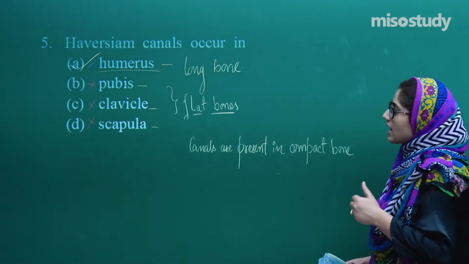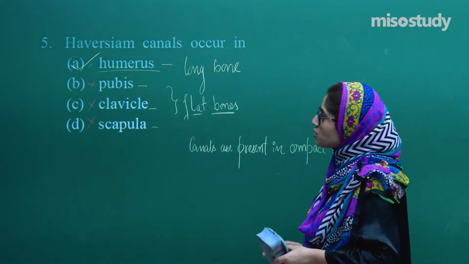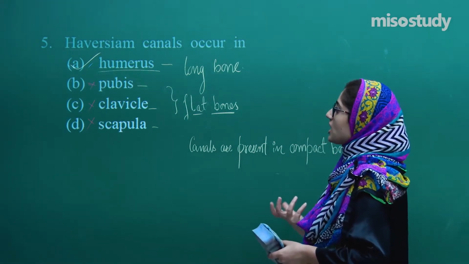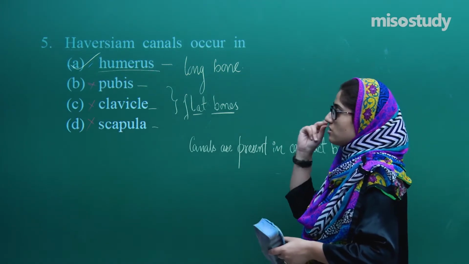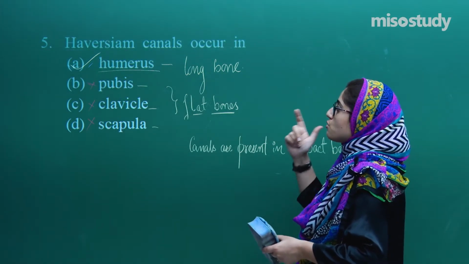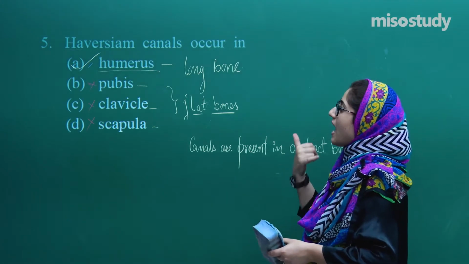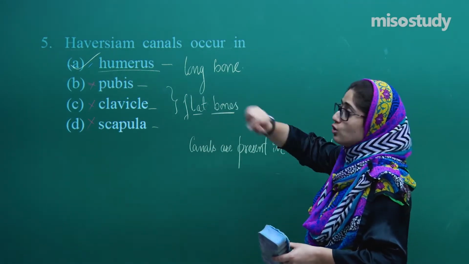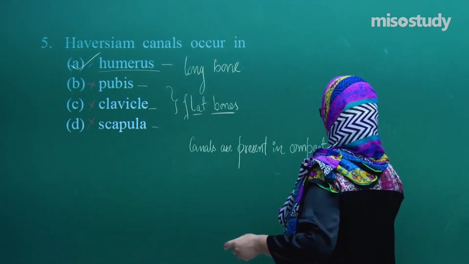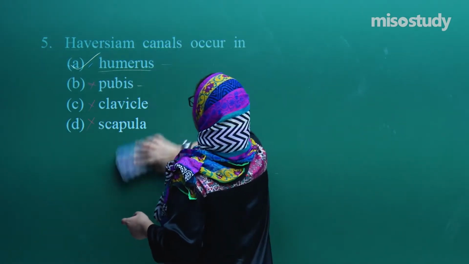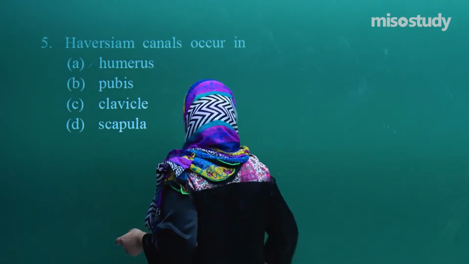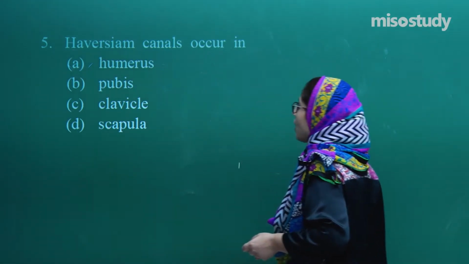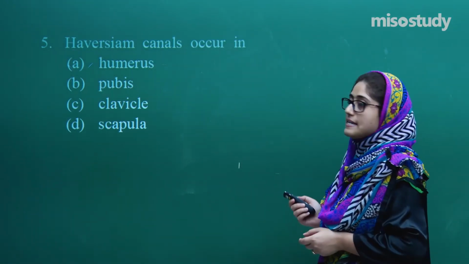First of all, guys, always remember, try to understand the question. What is the question saying? Haversian canals. When you see the question, just think, okay, it's talking about bones. What kind of bones have Haversian canals? The answer is long bones. And which one is the long bone? The humerus bone. So this is it. Now going to the next question, the fifth question.